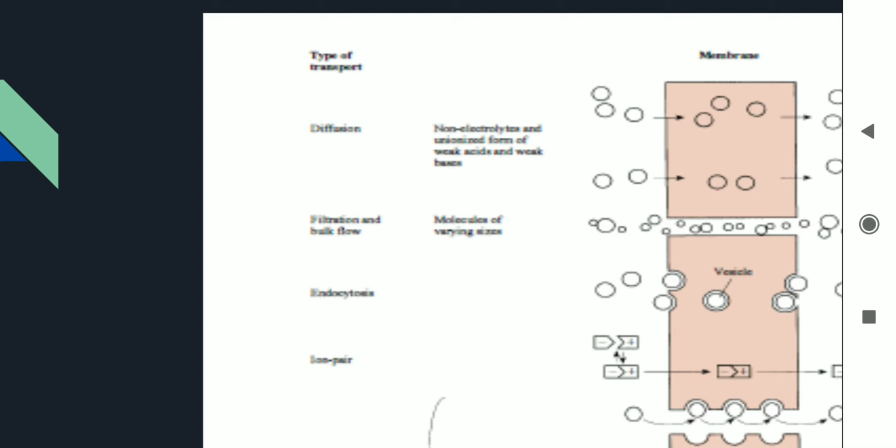So filtration involves, whenever there are pores in the membrane, what do these molecules do? They go and pass through the cell. They are small enough that they can pass through. They are not too large. So you can see here, this large molecule is not able to enter this membrane, but these small molecules are able to cross the membrane because they are smaller in size and polar, they can go through the channels or pores within the membrane.